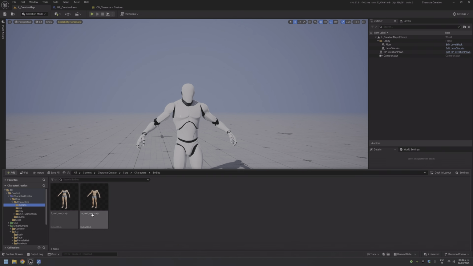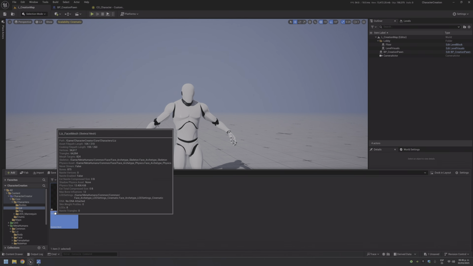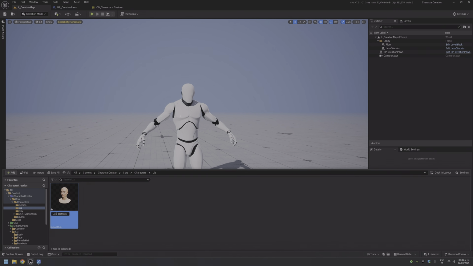Just for the time being, I will rename this because I have several meshes. I will show you in a second. I have several meshes because I have been testing different bodies, different shapes, and to avoid any problem, I decided to use the same naming convention between heads.